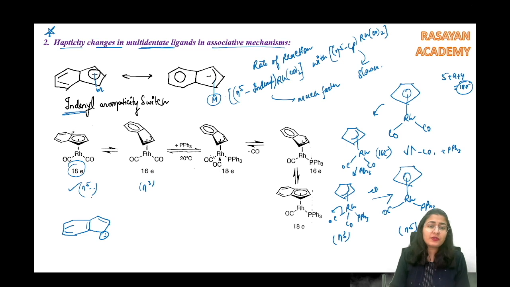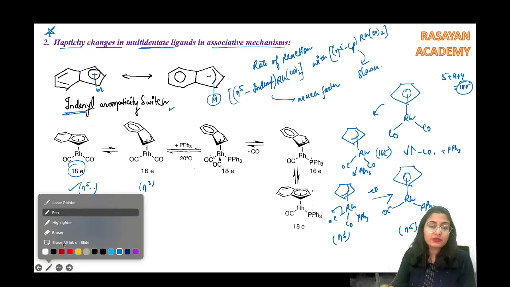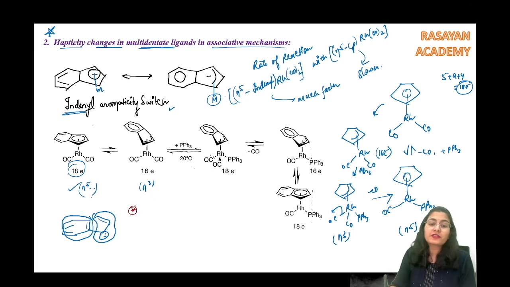Now you see at this point eta 5 was over here, मतलब all this ring is going to be aromatic. जैसे ही eta 3 हुआ, the next ring became aromatic. ऐसा क्यों हो रहा है? Because obvious सी बात है, when you are using 5 of these electrons, then it is going to be used up by this ring. But when you are only using 3 of these electrons, then this ring is going to be aromatic absolutely. तो ये जो aromatic switch है, because of this switch, the aromaticity is not lost.